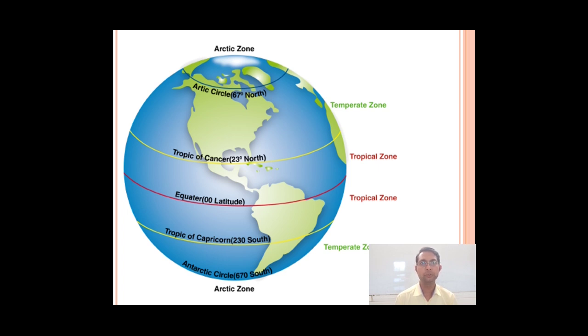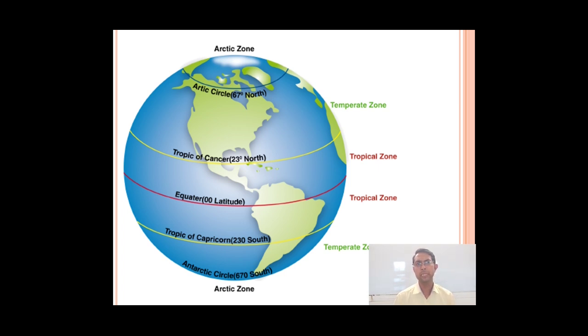After the pole region, you can observe that there is a temperate zone. This temperate zone has a lower temperature, that's why it is called the temperate zone. And in between these two temperate zones, you can observe the tropical zone, where the temperature is somewhat normal. There is no very cold, no very hot condition, and that's why it is the tropical zone.